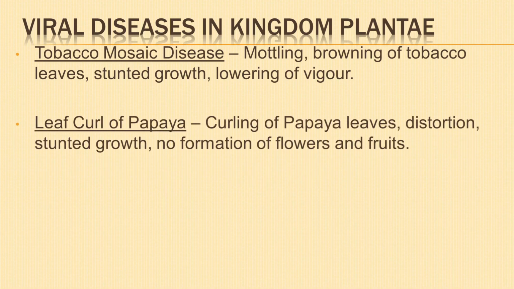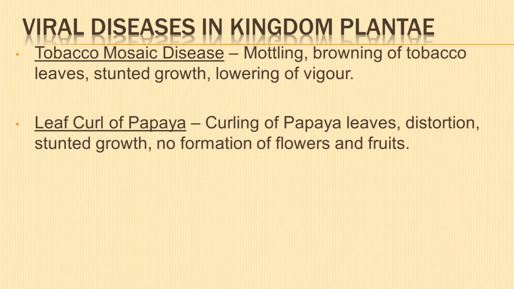Leaf curl of papaya. Leaves start curling, become leathery, brittle and distorted. There is reduction in the size of leaf lamina.